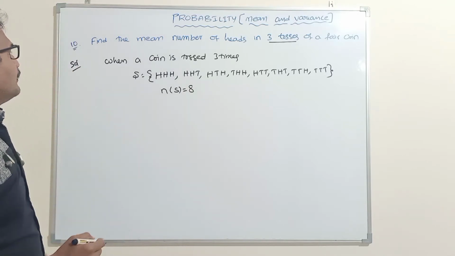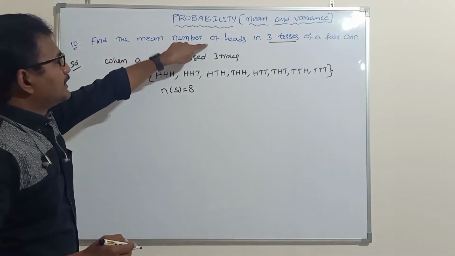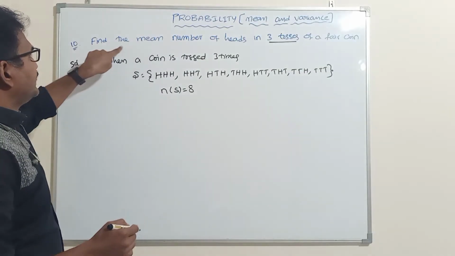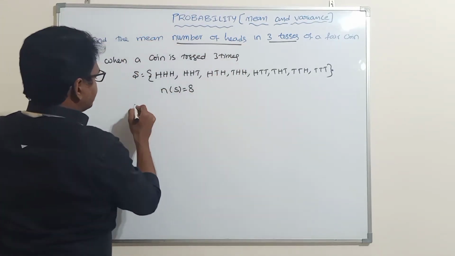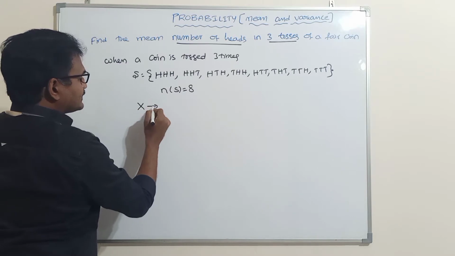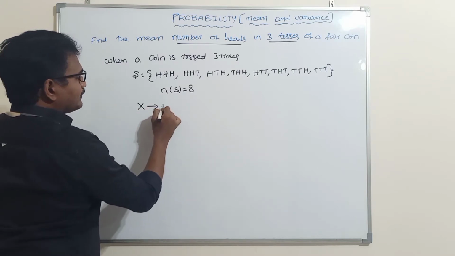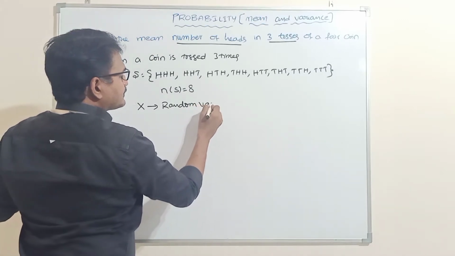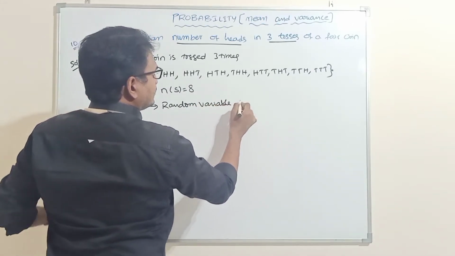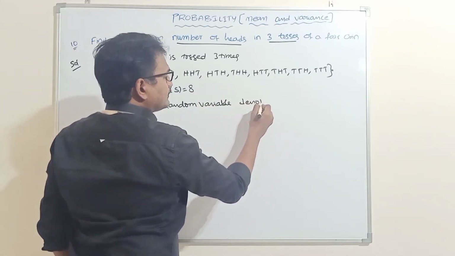Next, what is the random variable? The number of heads. So find the mean of the number of heads. Here the random variable X denotes the number of heads.